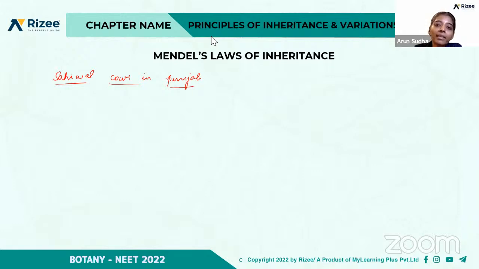But later scientists rediscovered Mendel's laws, and they proposed the law of dominance, the law of segregation, and the law of independent assortment, right? And what Mendel did, he chose the garden pea plant. So why did he choose the garden pea plant? Because those pea plants were able to grow in a shorter period of time. That is the first main feature of the garden pea plant.